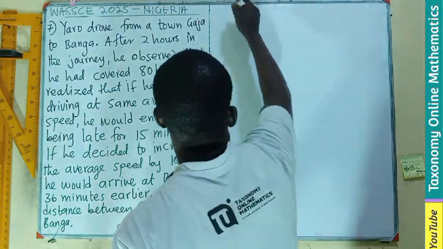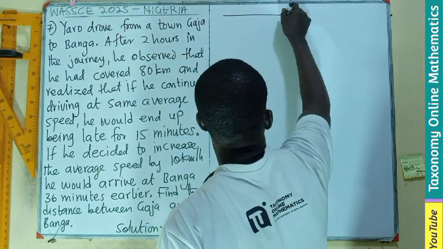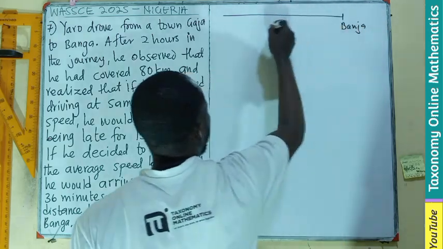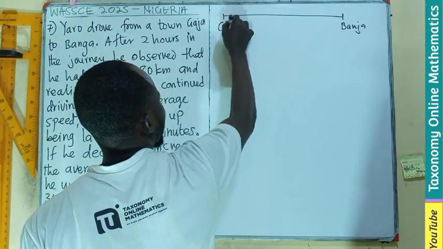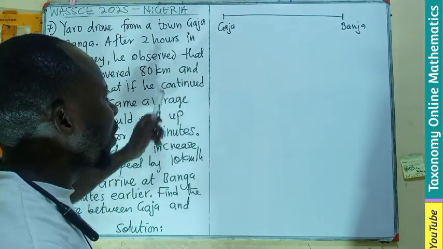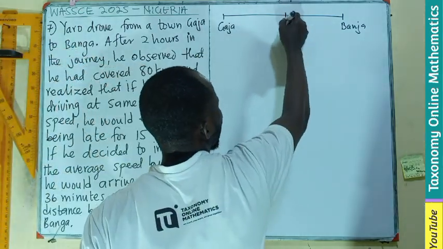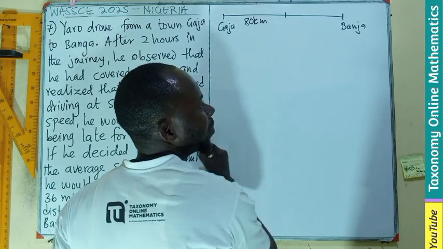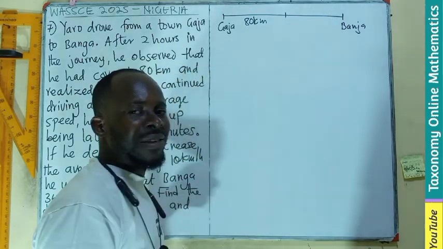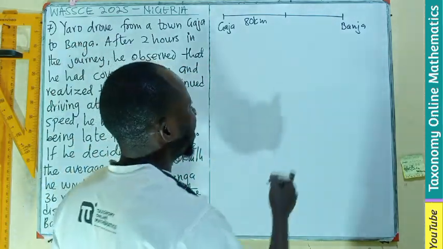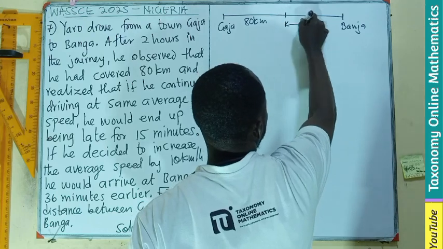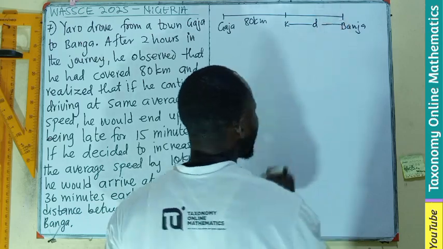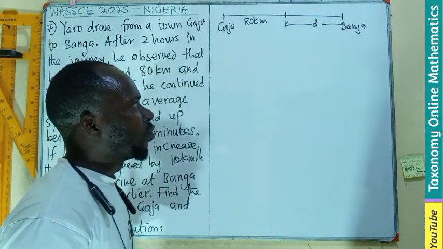Let's make a sketch. Here is Banga, and here is Gaja. So these are the distances. Along the journey, getting to a particular point, you realize that the distance covered is 80 kilometers. Then whatever is left is the next distance that we are left to find. Let's use D. So that is what is left to cover.